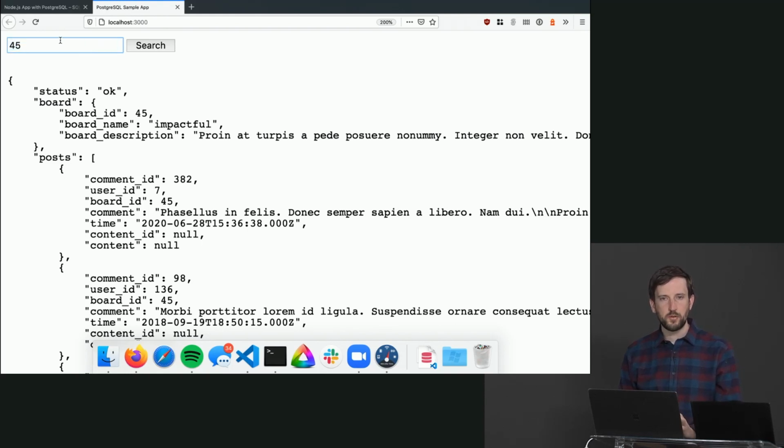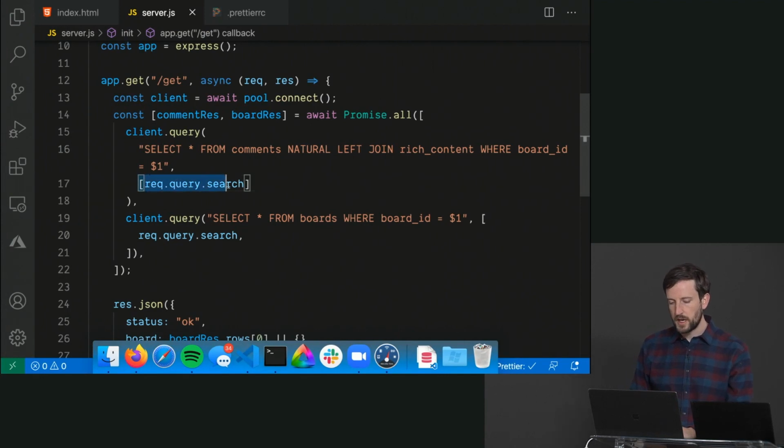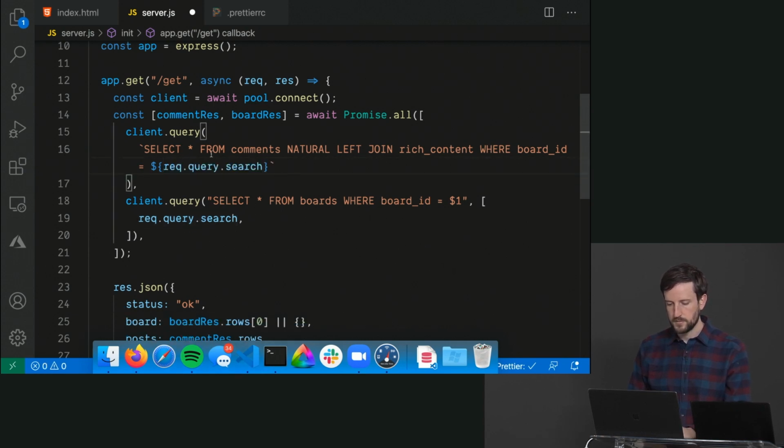Everything that comes from the user you have to assume is hostile, right? Some not so nice actor is going to come in and put garbage in there that's going to be destructive to what you're doing, okay? If I put rec.query.search directly into here, in fact, let's be irresponsible and do this. So I'm going to put this instead, and instead of that, I'm going to put this. Okay, so now I'm putting directly into this query here whatever the user gives me.